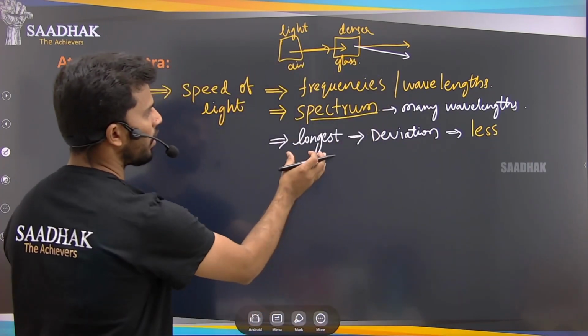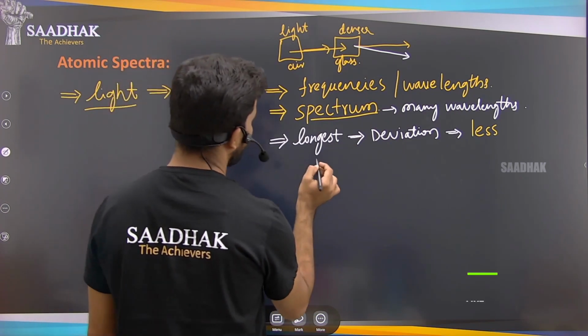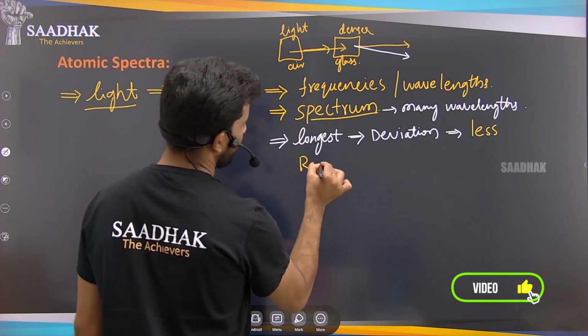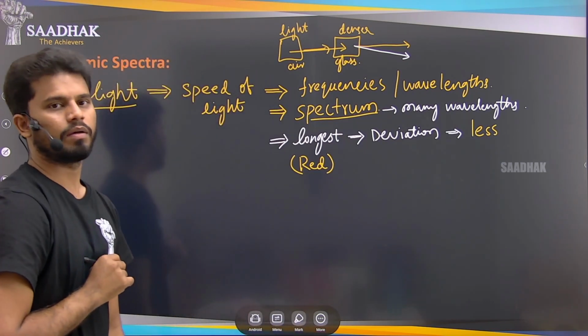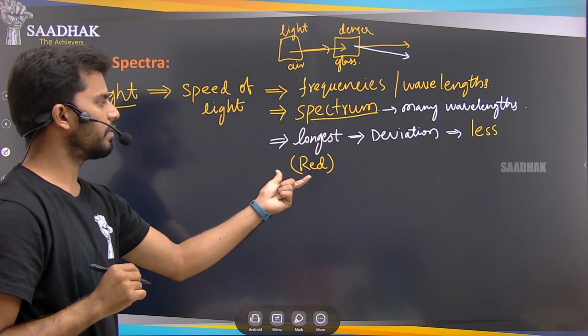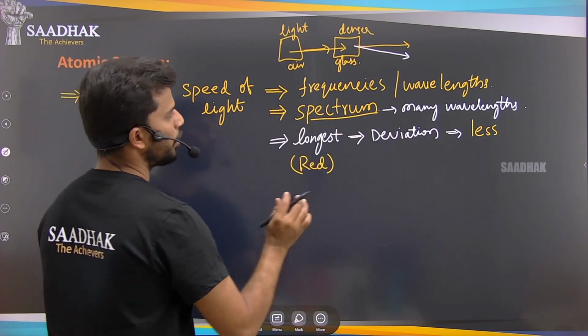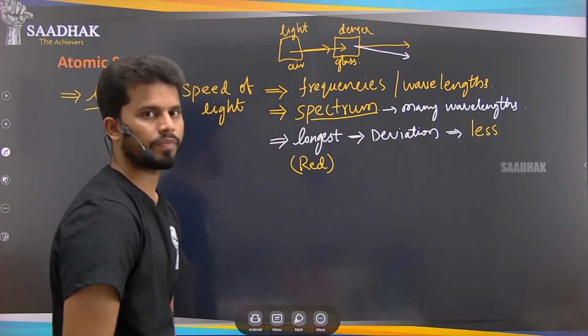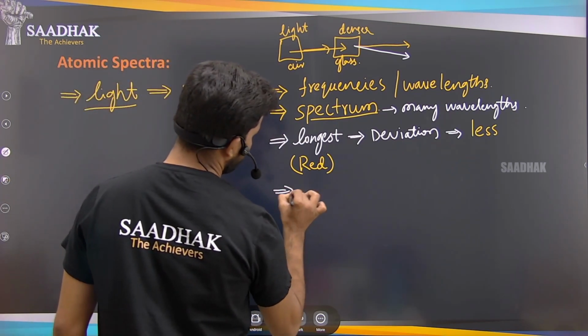So what is the longest wavelength that we have in the spectrum? That is red color, right? The light of the longest wavelength in the spectrum is red color, so it deviates less. Next we have the shortest one.